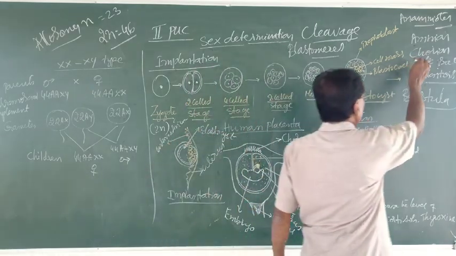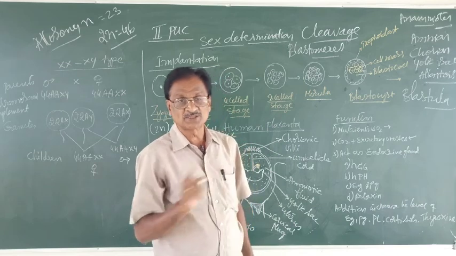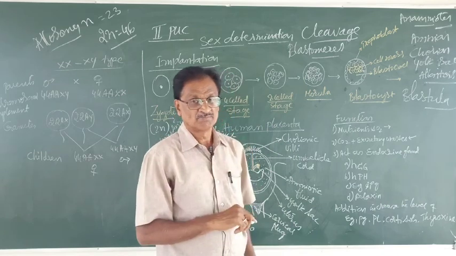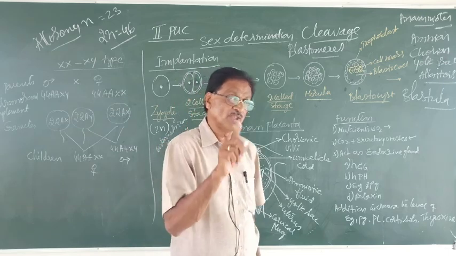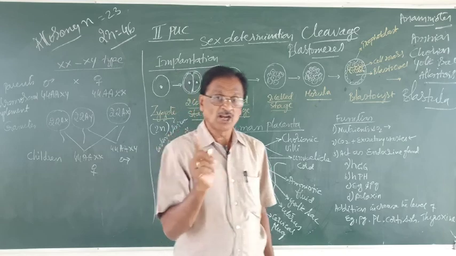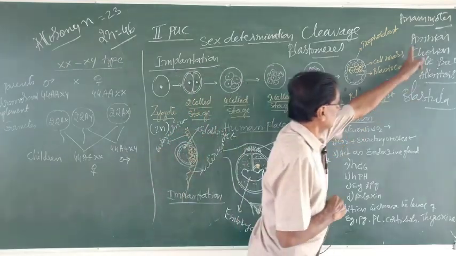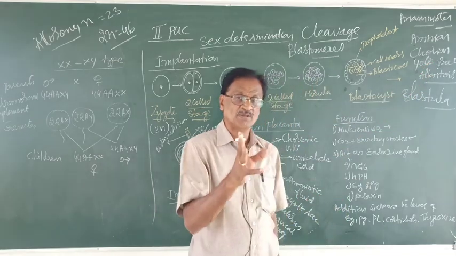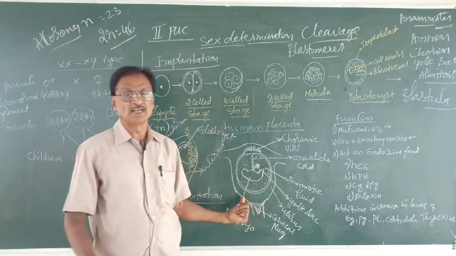And these four membranes remain as such with no modification in the reptiles and the birds. But in mammals, not the egg-laying mammals, here all of them get modified to form a single structure called placenta.